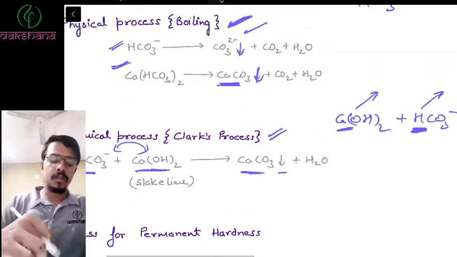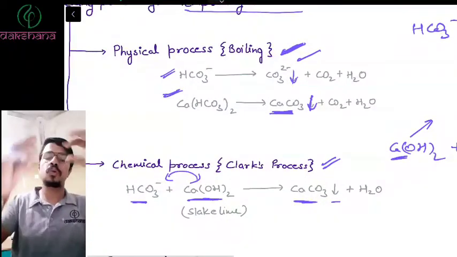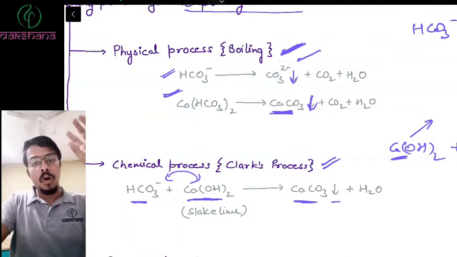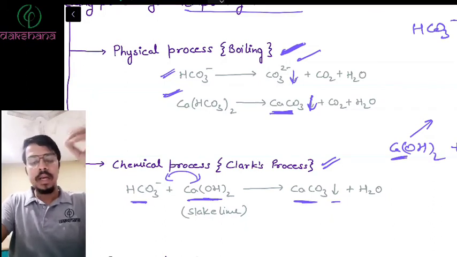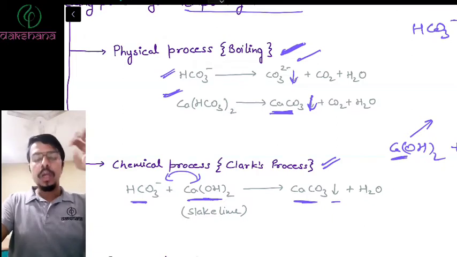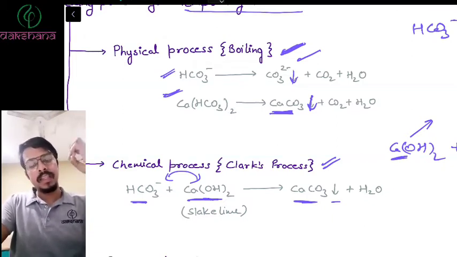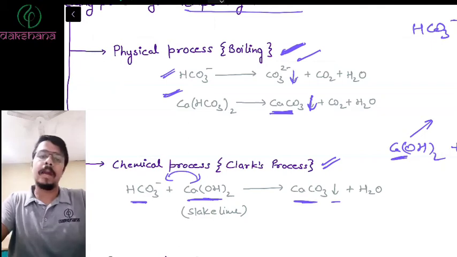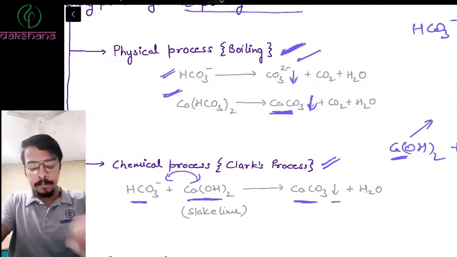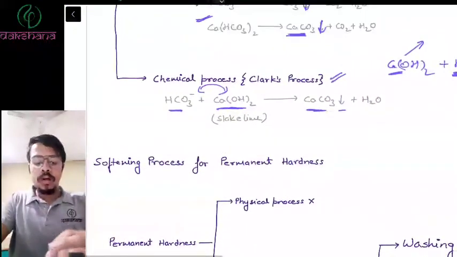So there are two methods for removing temporary hardness. First, the temporary hardness is caused by bicarbonates. The first method is physical boiling. When you boil, you get a white kind of precipitate of carbonate, and that carbonate can be filtered out, and you can easily get normal soft water. Or you can do the chemical process: you react with slaked lime. The slaked lime reacts with bicarbonate and forms calcium carbonate again, which forms a precipitate, and then you can separate it out and filter it out, right?